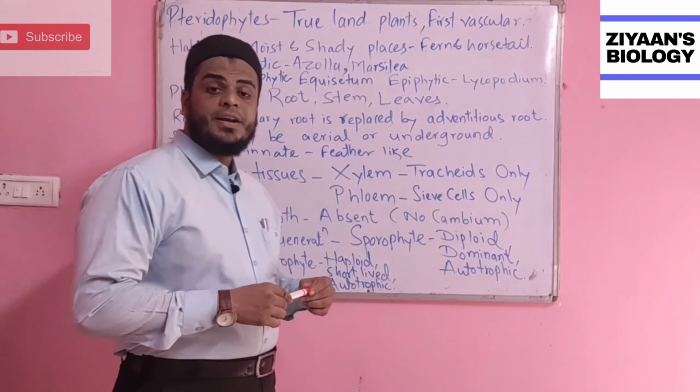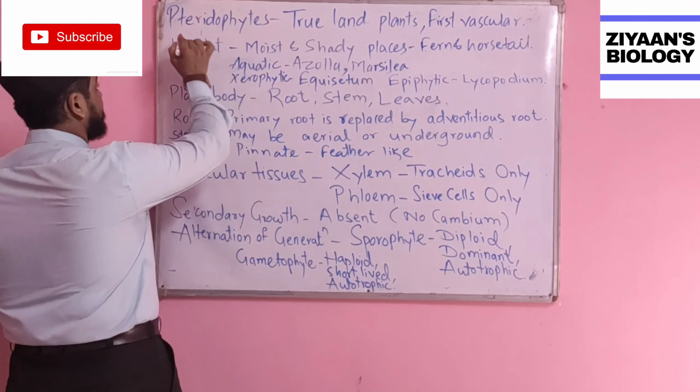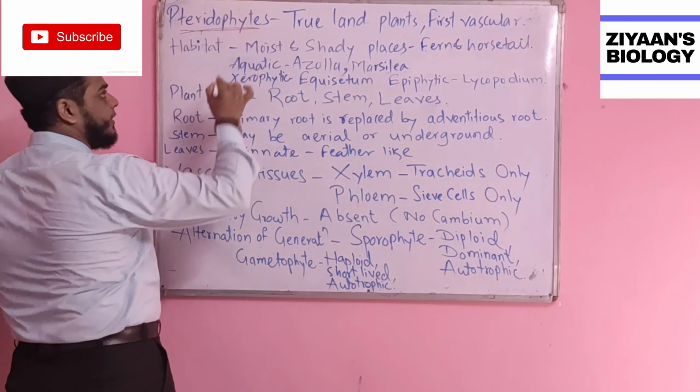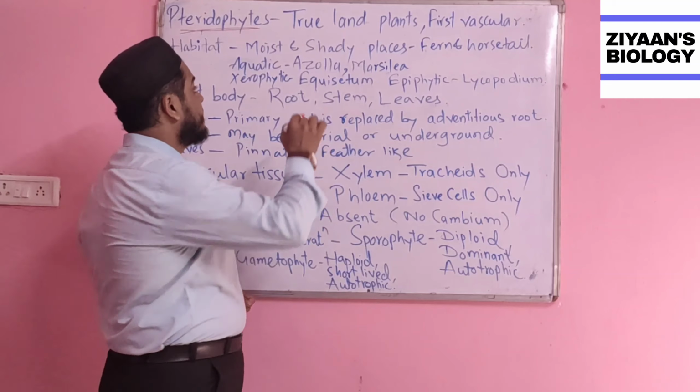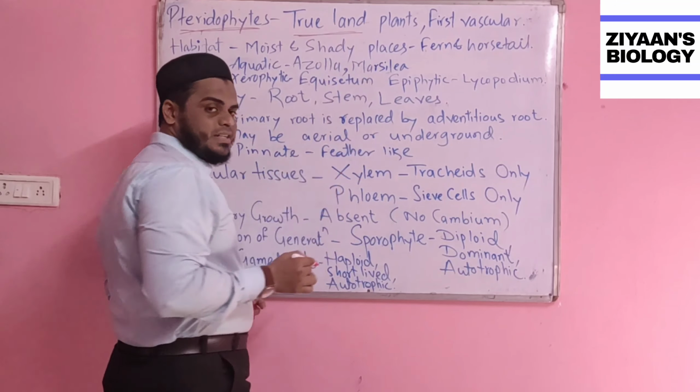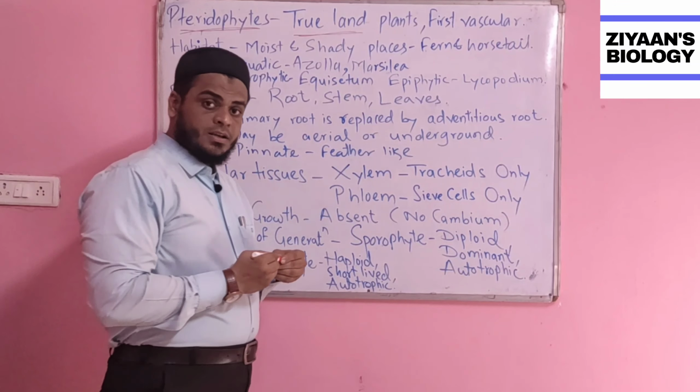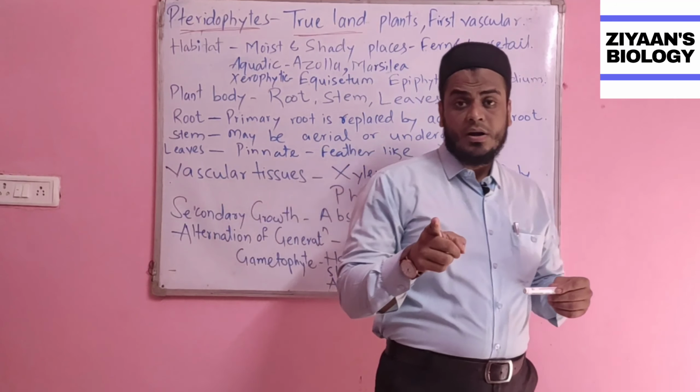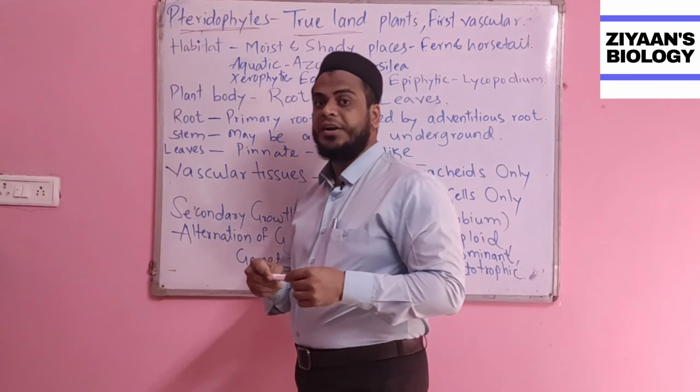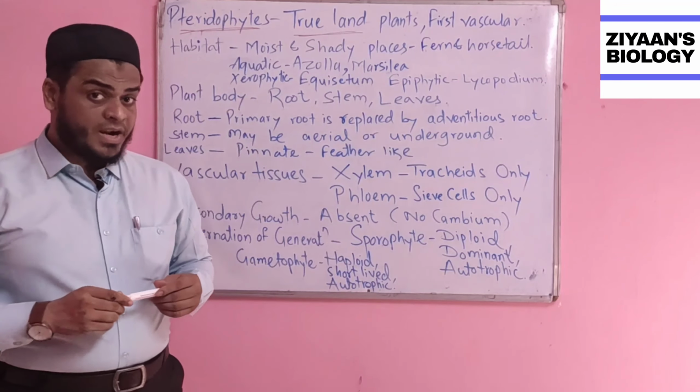So let's get started. Okay, now we are dealing with the pteridophytes. What we know about the word pteridophyte is that they are the true land plants. We do know about the Bryophyta that they are called the amphibians of the plant kingdom, which means they are not the true plants.